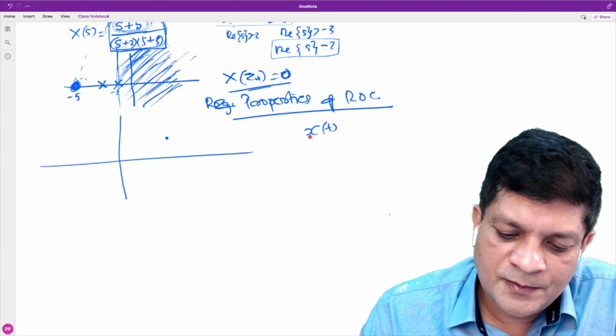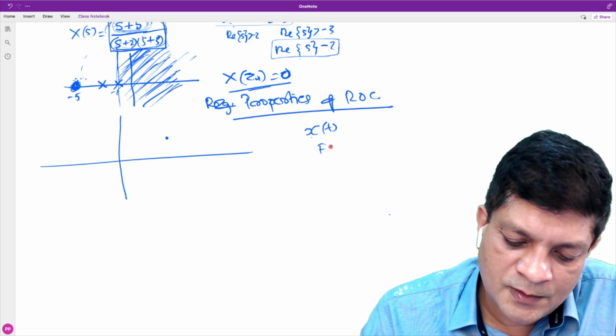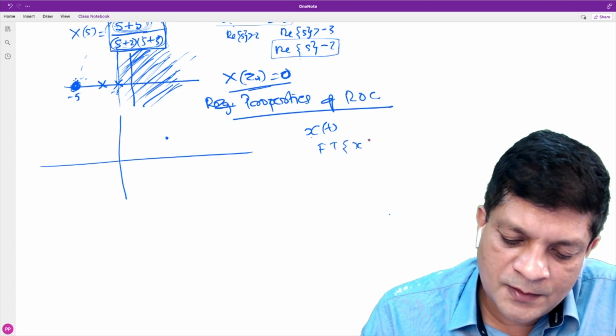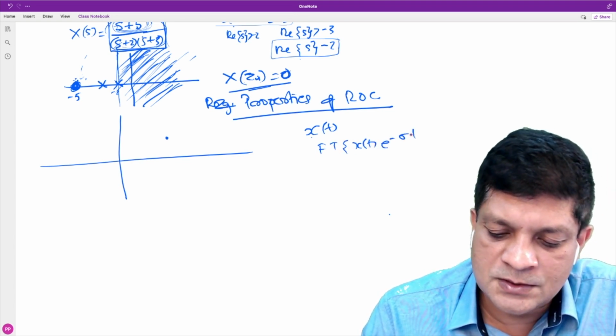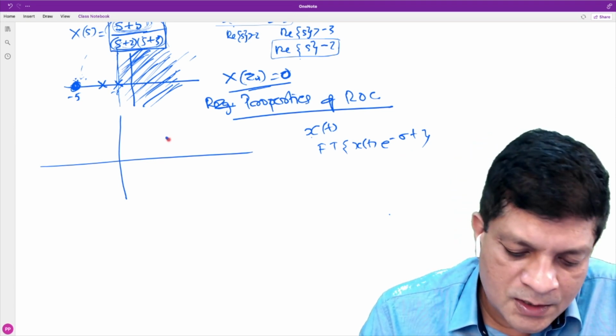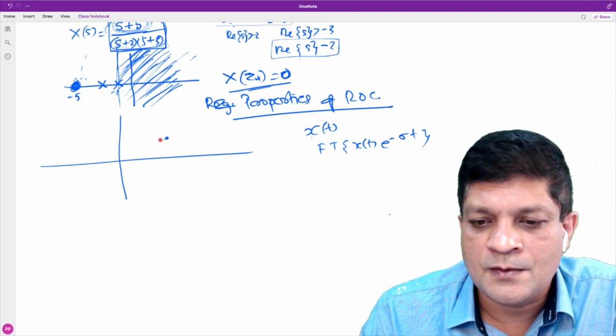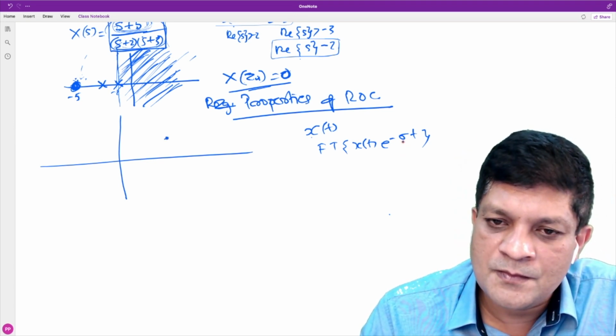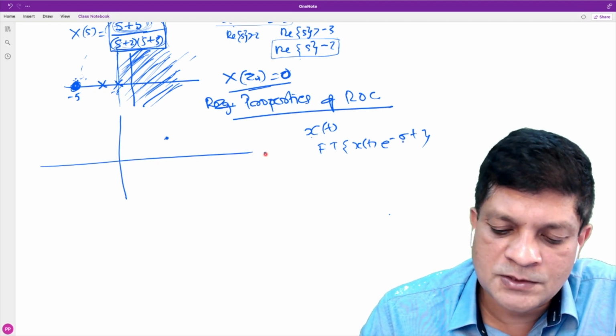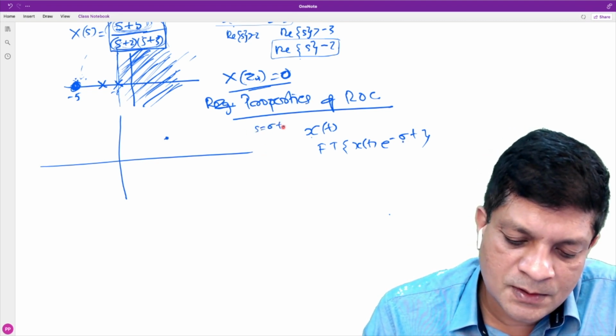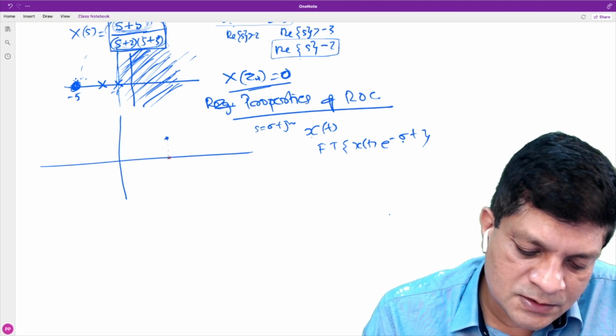Laplace transform of x(t) is the Fourier transform of what? Fourier transform of x(t) times e to the power minus sigma t. And if you consider a point here, what is sigma? S is sigma plus j omega, so S is this point.